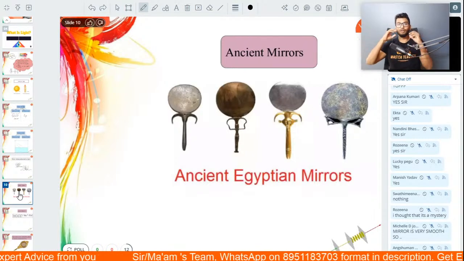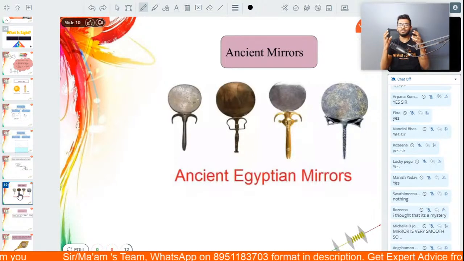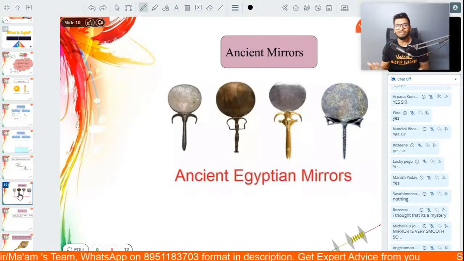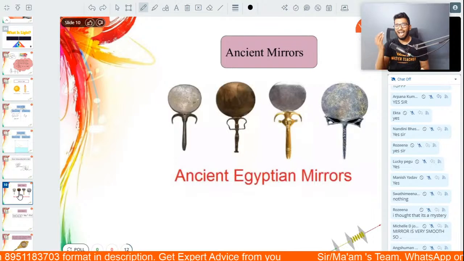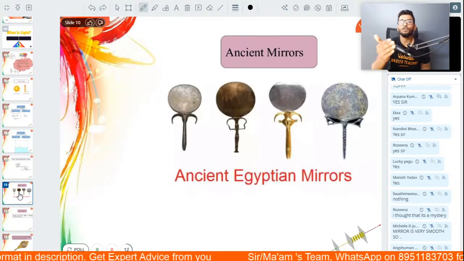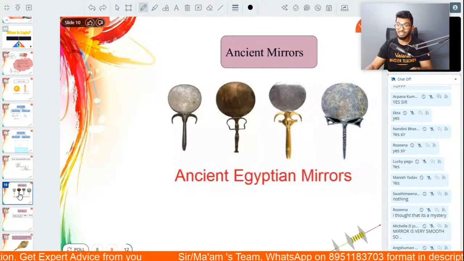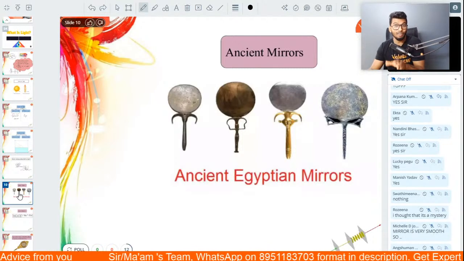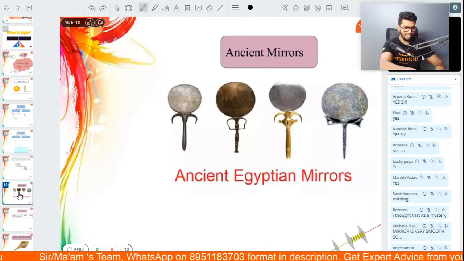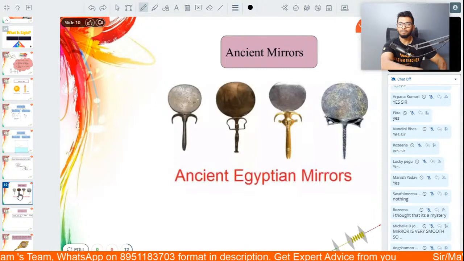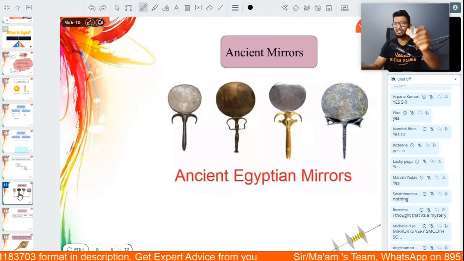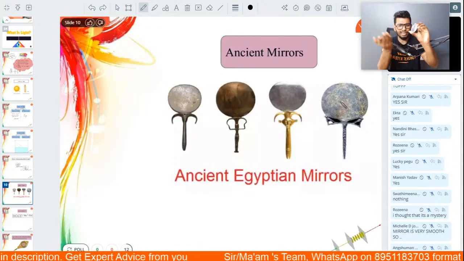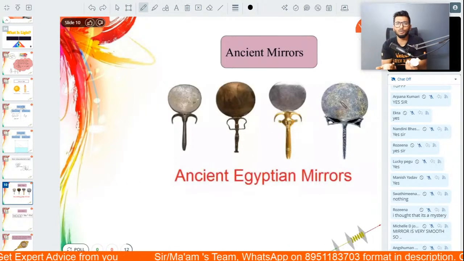In fact, one of the most advanced civilizations during that time, the Egyptian civilization, had mirrors that looked like this. Now, at that time, we didn't have the technology like we do right now. This mirror is probably machine cut. If you look at the edges of this particular mirror, it's properly cut.